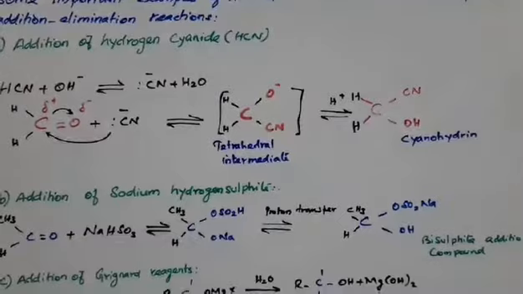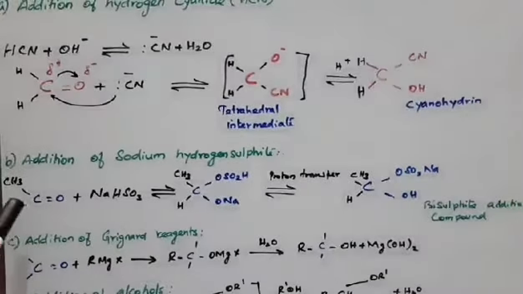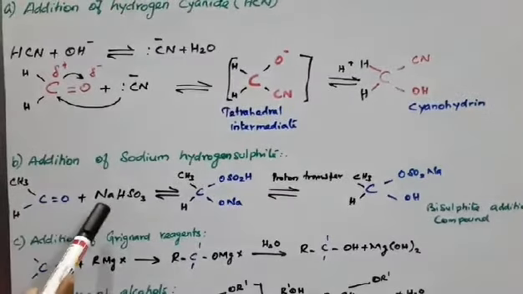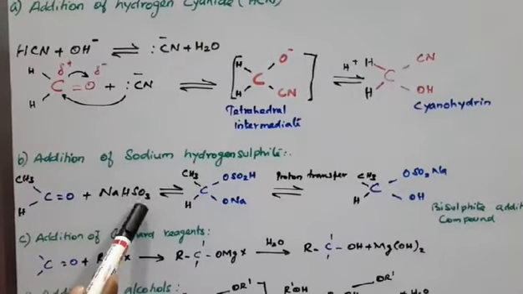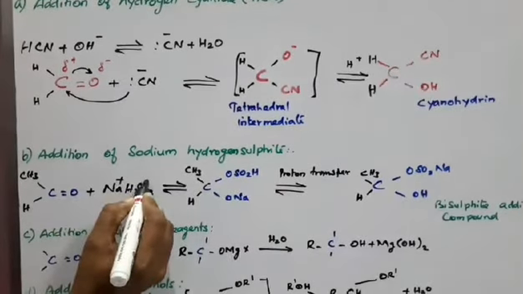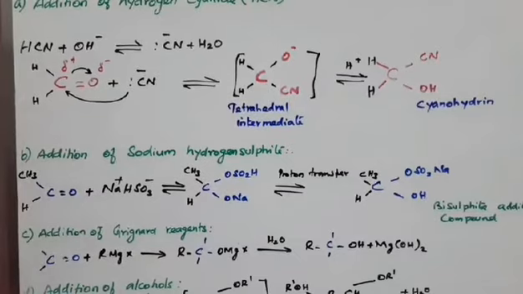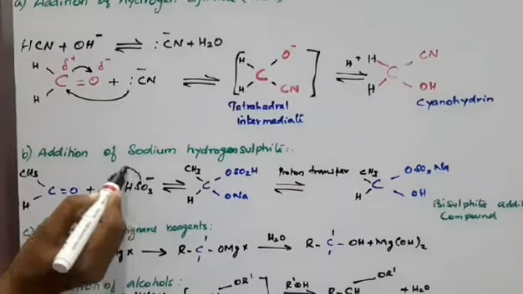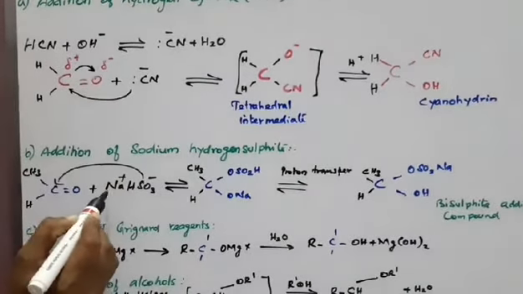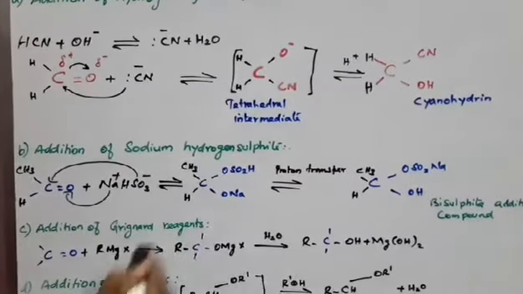Okay, that's all. In the second one, addition of sodium hydrogen sulfite. The same, this is acetaldehyde, which reacts with sodium bisulfite. Here it is Na plus and HSO3 minus. This HSO3 minus is a nucleophile, so it goes and attacks here, and this Na attaches here to form an addition product.